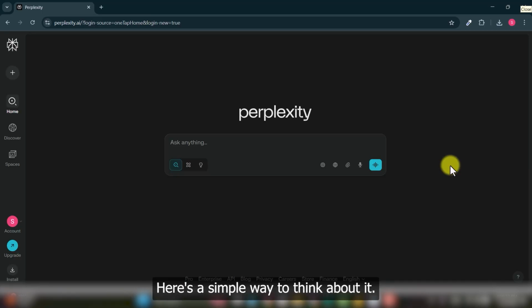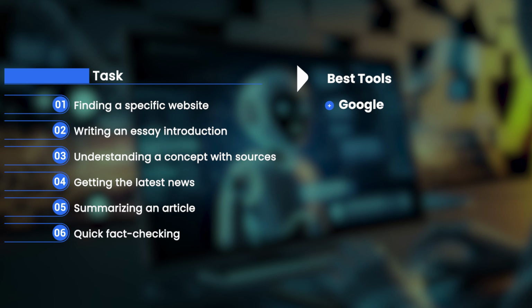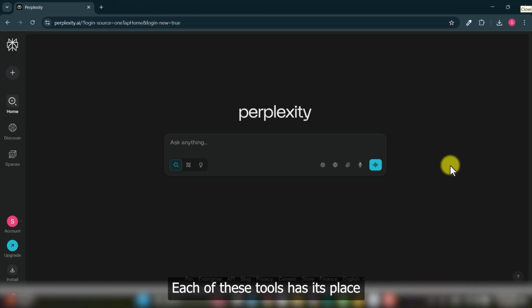Choosing the right tool. Here's a simple way to think about it. Task: finding a specific website. Best tool: Google. Task: writing an essay introduction. Best tool: ChatGPT. Task: understanding a concept with sources. Best tool is Perplexity AI. Getting the latest news. Best tool is Google. Summarizing an article. Best tool is ChatGPT or Perplexity. Task: quick fact checking. Best tool: Perplexity AI. Each of these tools has its place. The smart move is to use them together depending on what you need.